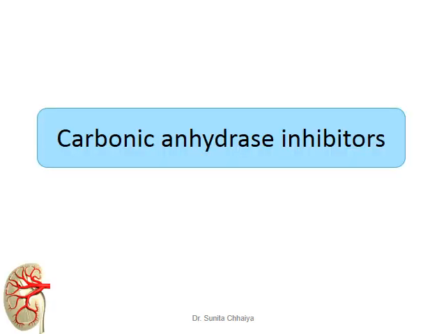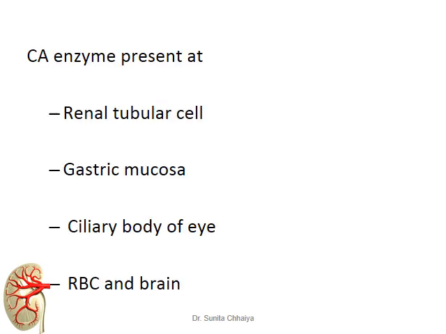First, we can start with the carbonic anhydrase inhibitors. They are known as mild diuretics, and the basic function of the carbonic anhydrase enzyme is to help in the reabsorption of bicarbonate ion. This enzyme is present not only in the renal tubular cell, but also in the gastric mucosa, ciliary body of the eye, RBC, and the brain, where they can produce different actions.